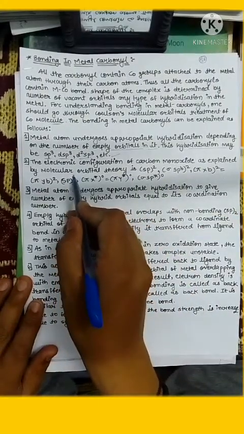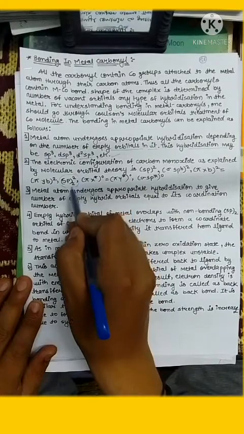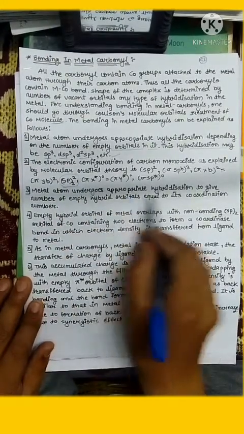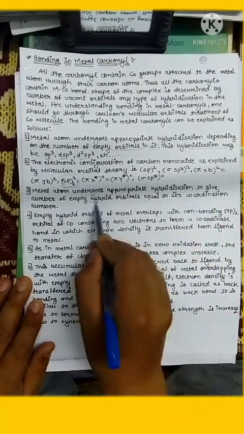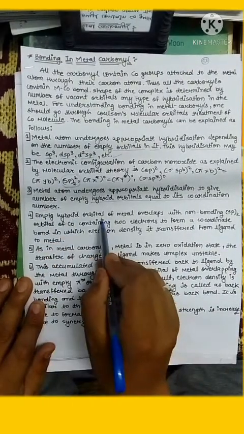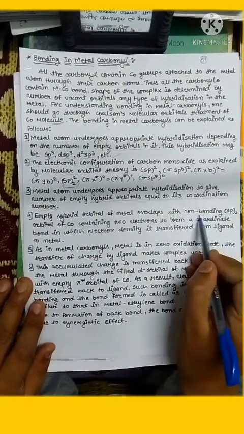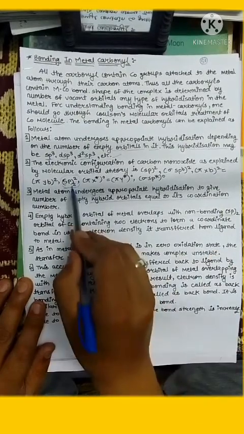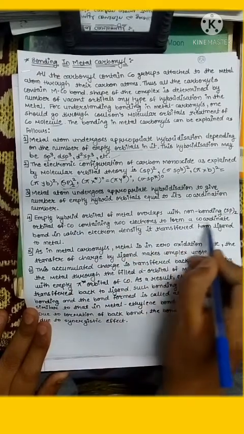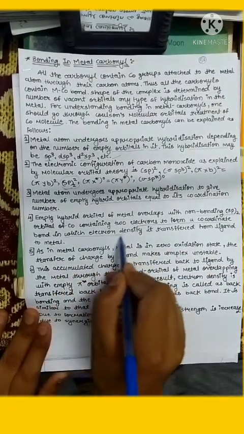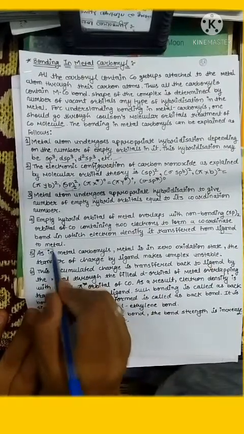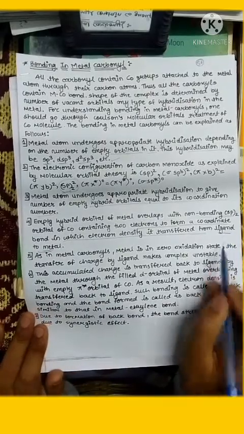The particular orbital of our interest is this, which is a non-bonding orbital. The metal atom undergoes appropriate hybridization to give a number of empty hybrid orbitals equal to its coordination number. Empty hybrid orbitals of the metal overlap with the non-bonding sp orbital of CO containing 2 electrons to form a coordinate bond in which electron density is transferred from ligand to metal. It is important: first, electron density is transferred from ligand to metal.